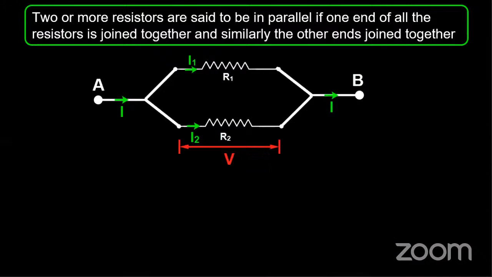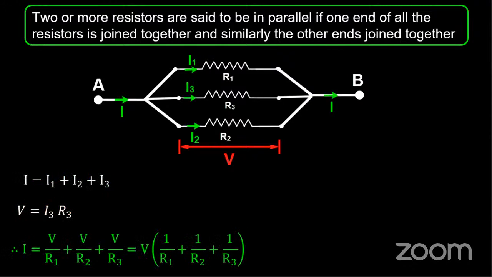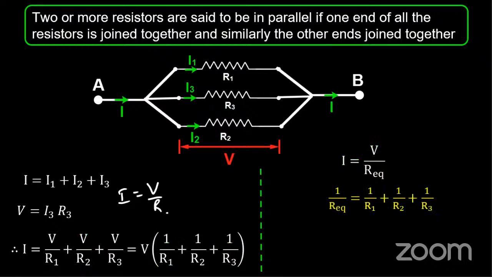Again, if I have three resistors connected in parallel, then the net current, the total current flowing through this combination, would be I1 plus I2 plus I3. From here, V is equal to I3 into R3. The net current I, from Ohm's law, we know that I is equal to V by R. So we will be using the same expression: I is equal to V by R1 plus V by R2 plus V by R3, that is V into 1 by R1 plus 1 by R2 plus 1 by R3.